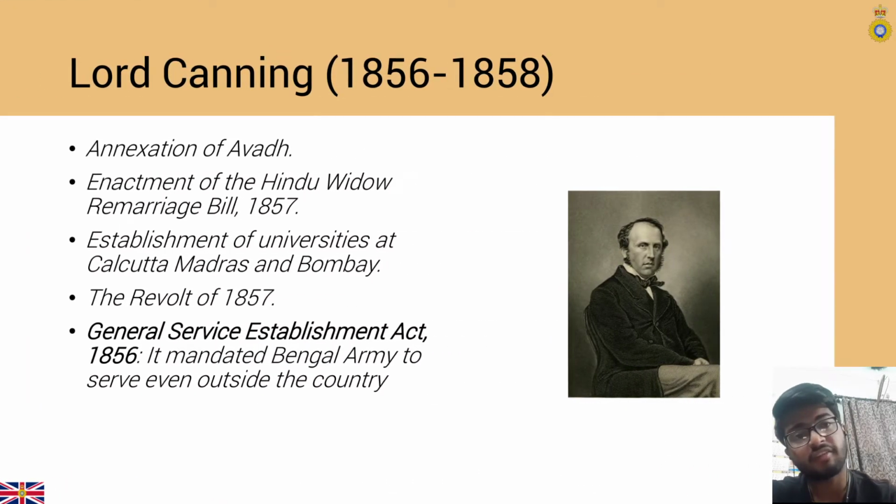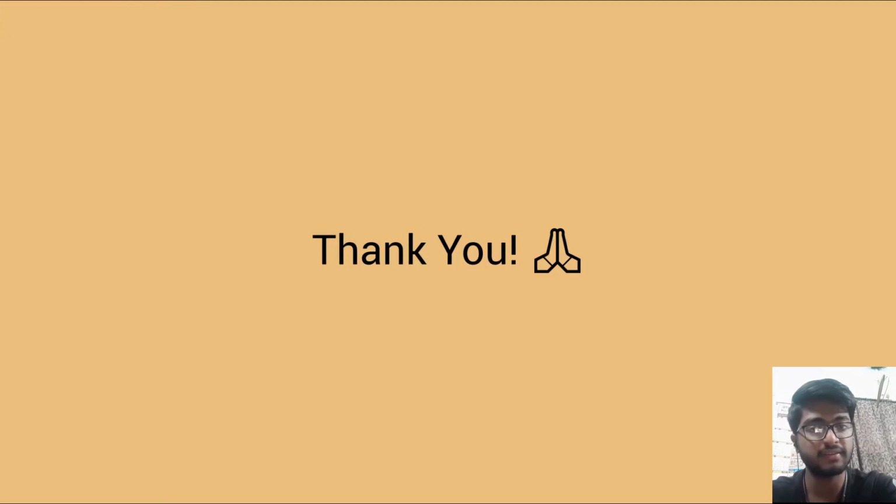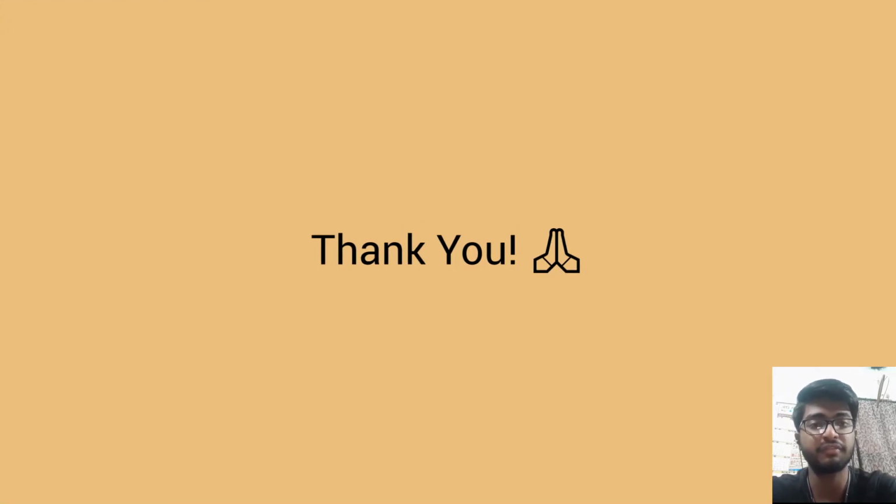Then came the last Governor General of India, Lord Canning. He annexed Awadh, enacted the Hindu Widow Remarriage Bill in 1857, and established universities at Calcutta, Madras and Bombay. The revolt of 1857 happened during his reign. The General Service Enlistment Act in 1856 mandated the Bengal Army to serve even outside the country. Thus, it is the end of the Governor Generals of India.